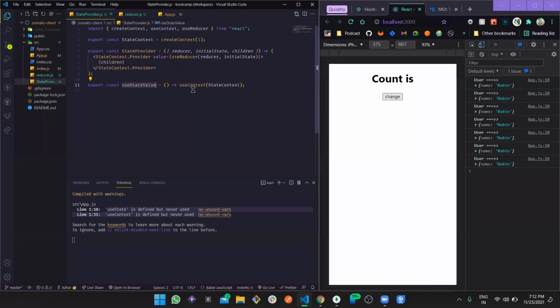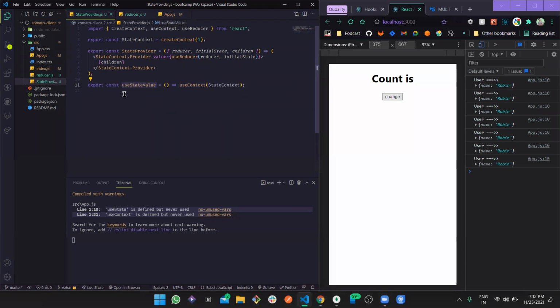So the custom hook is basically using another hook. We are using useContext only, but we are calling this custom hook because if we use useContext directly, then we also need to pass the context parameter, right? But we don't want that. We already have this parameter here, so why not use it here and then call it from anywhere else?